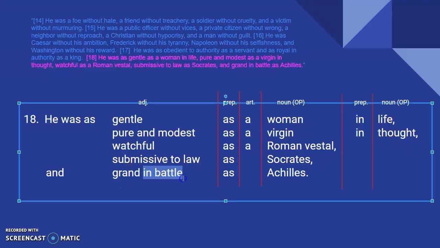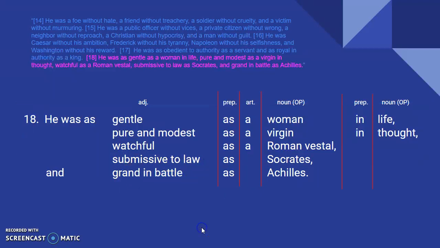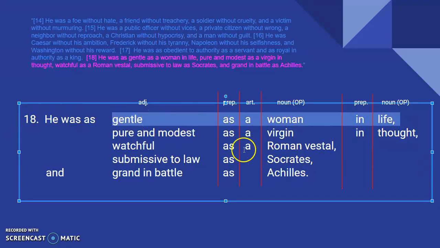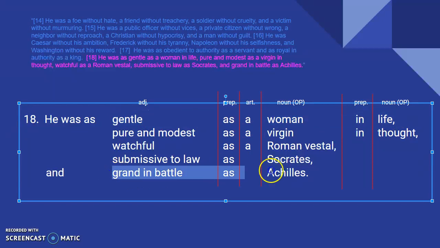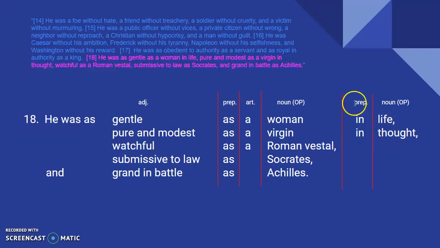Now, these two, if you look, have prepositional phrases added on the end, but that's okay. We are worried about the fact that all of these are adjectives. That is what makes this part parallel. Then we have a preposition and a noun, and sometimes those nouns are preceded by articles, but it doesn't change the fact that the overall structure is still parallel. Just like having these prepositional phrases on the end of the first two doesn't change the parallelism. So gentle as a woman in life is still parallel to grand in battle as Achilles, right? We still have adjective, preposition, noun. We've just tucked an article and another prepositional phrase on the end in the first one.